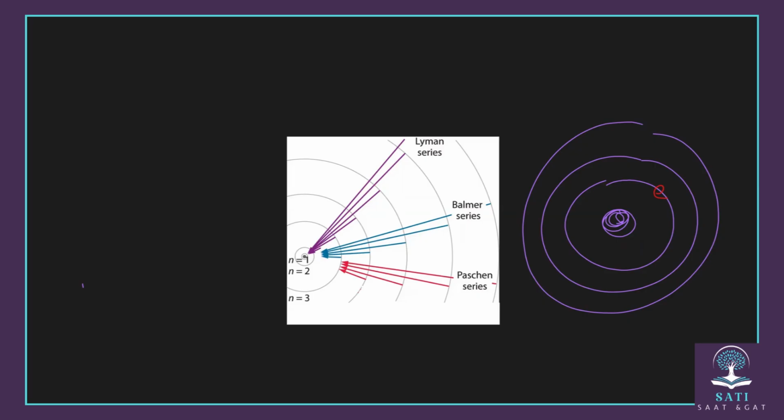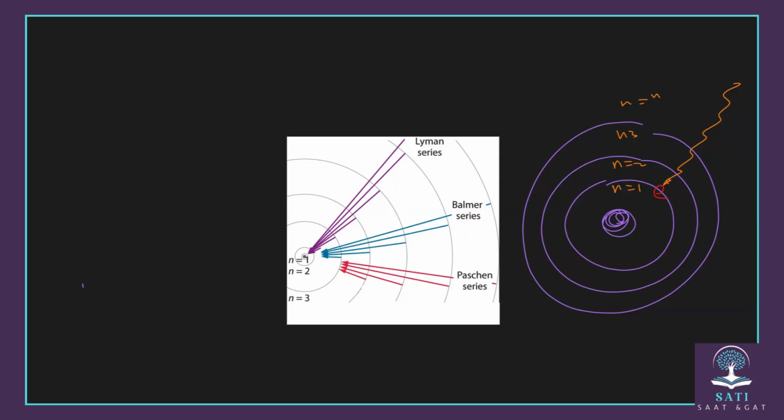If we give this electron a photon of light, that means we give it energy. If we give it quantized energy, this electron will jump to higher energy levels. It will go from n equals 1 maybe to n equals 2, or 3, or 4, or 5.